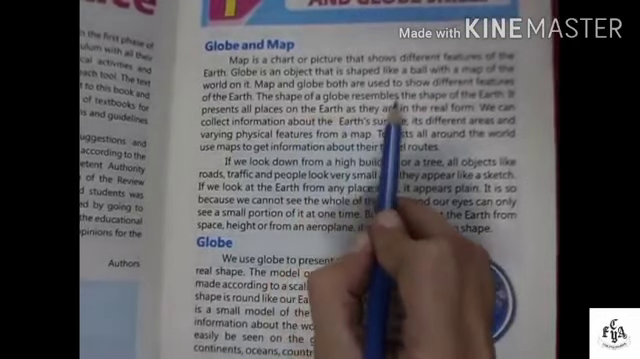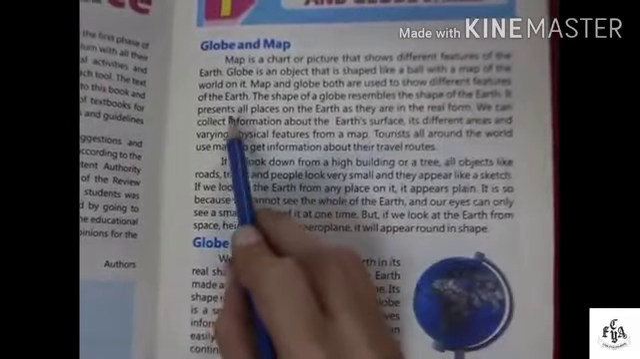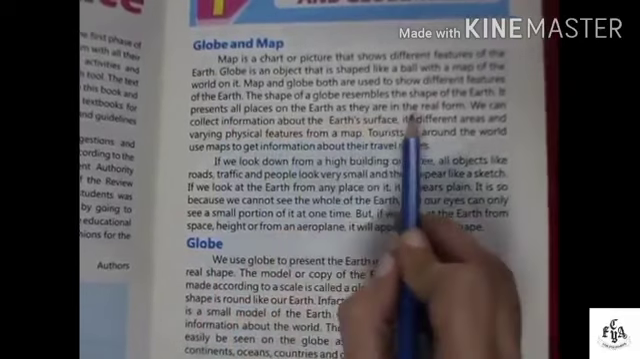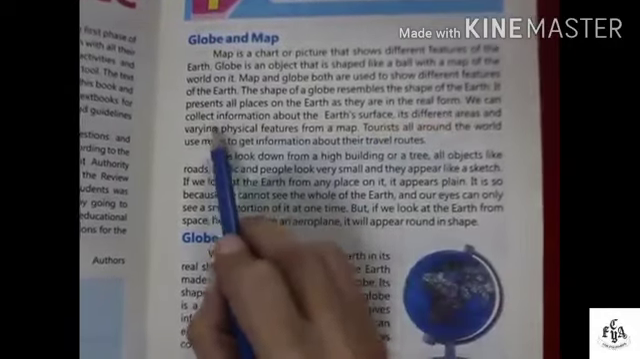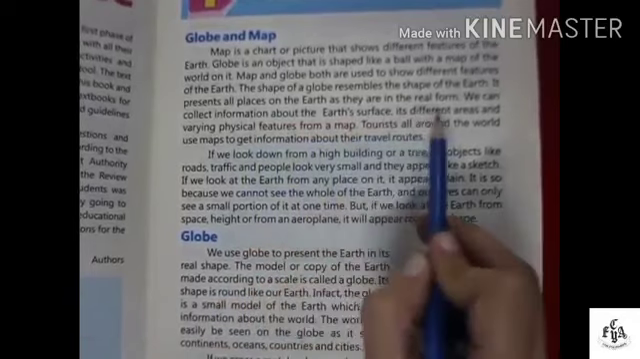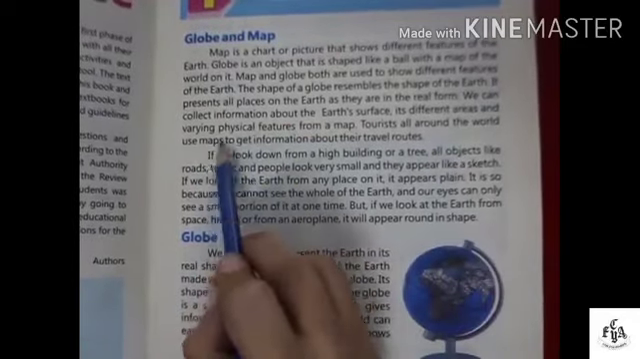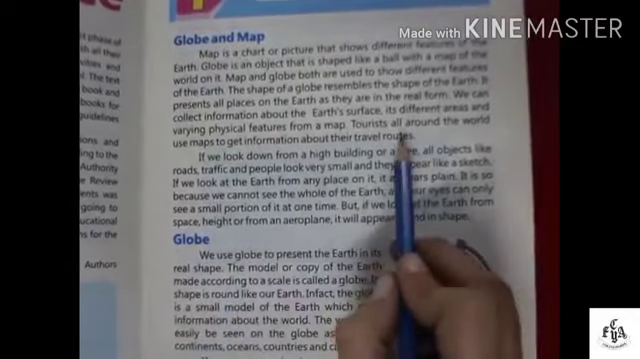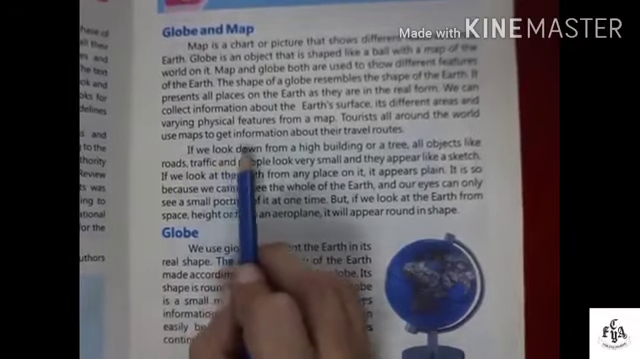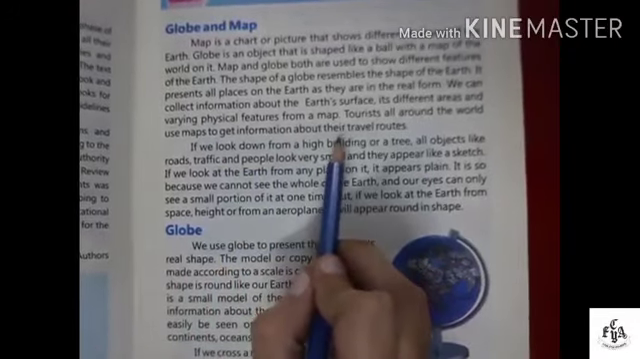The shape of the globe resembles the shape of the earth. It presents all places on the earth as they are in the real form. We can collect information about the earth's surface, its different areas and varying physical features from a map. Tourists all around the world use maps to get information about their travel routes.